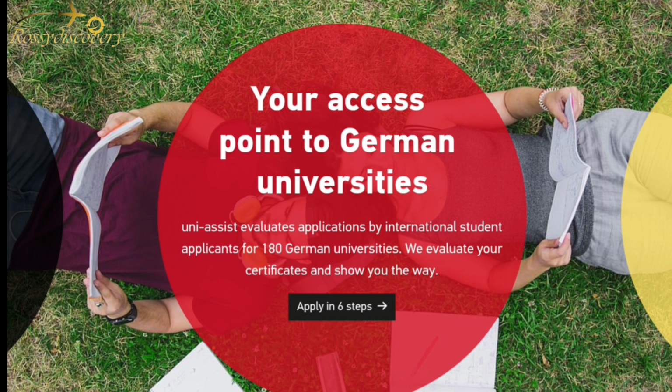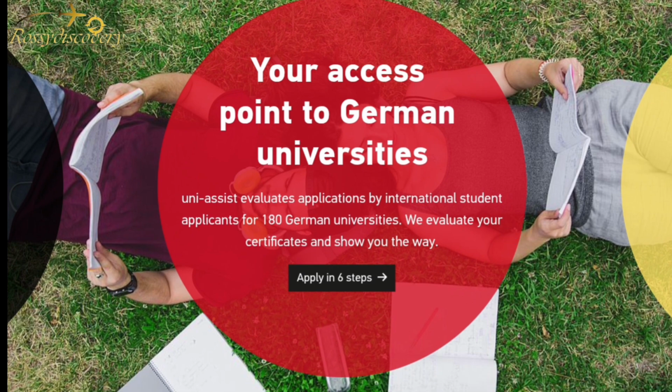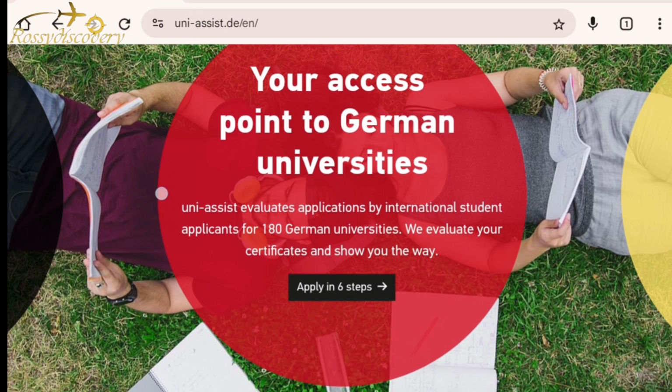You fill in your personal and academic information. You upload the required documents, certificate, and transcript. Then it comes to the payment and the application fee. It is usually €75 for the first application and €30 for each additional one, because on this Uni-Assist, you can apply for more than one university at a time. So after that, you click on submit and send. After submitting online, the university might require hard copies.